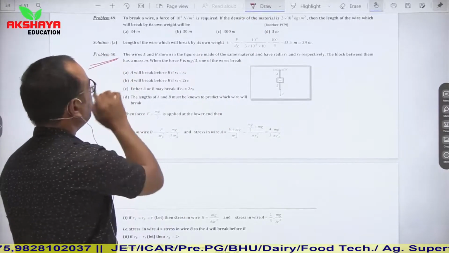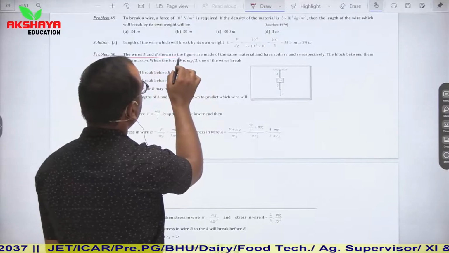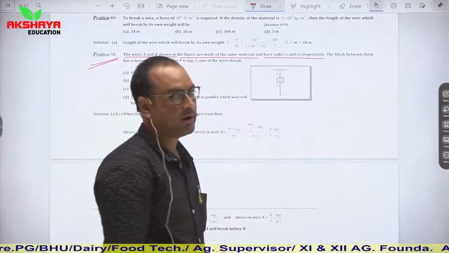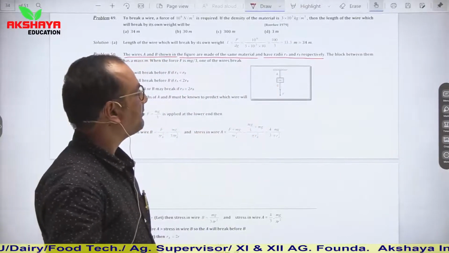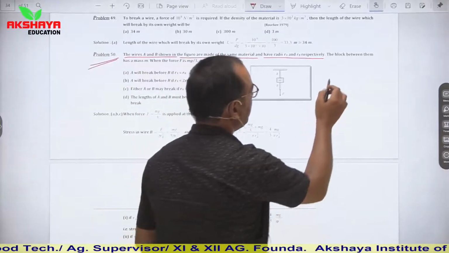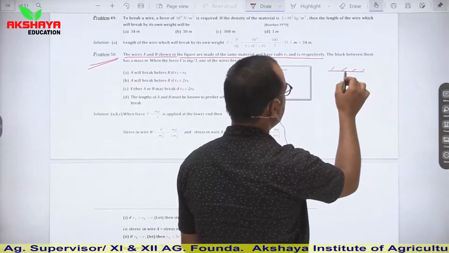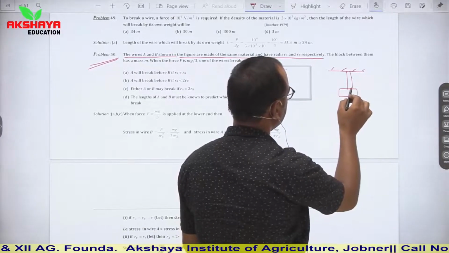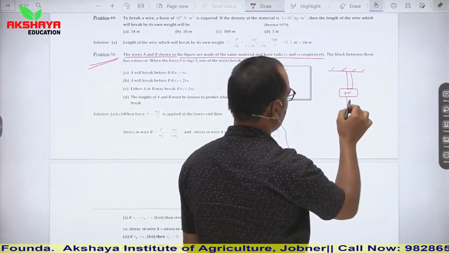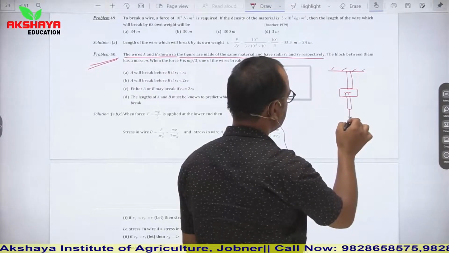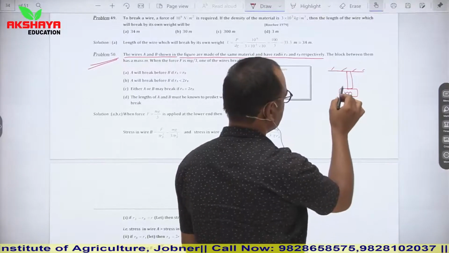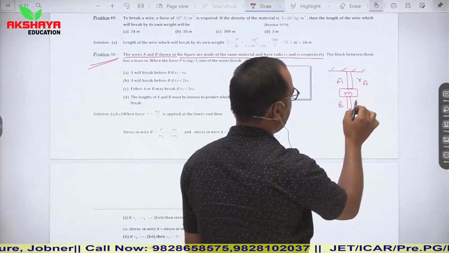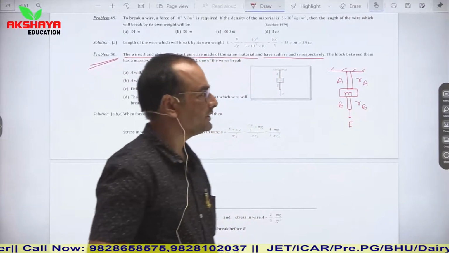Let us see problem number 50. The wires A and B shown in the figure are made of the same material and have radii RA and RB respectively. This is a rigid base and a block of mass M is suspended in this way, and this is the force F. These are two wires, let us say this is A and this is B, with radius RA and RB.